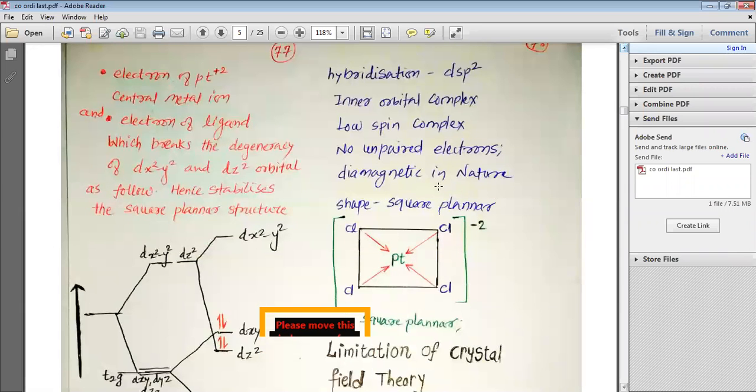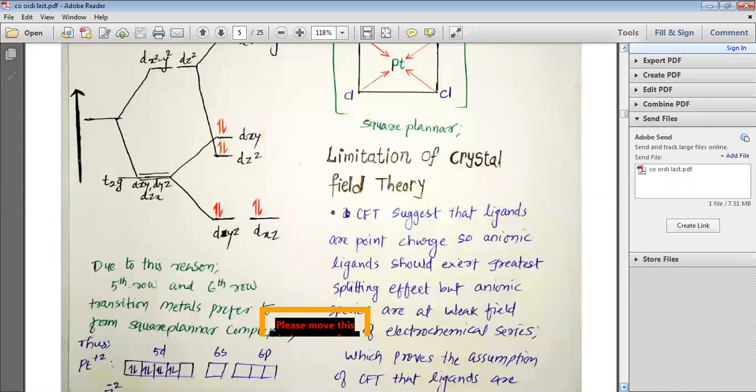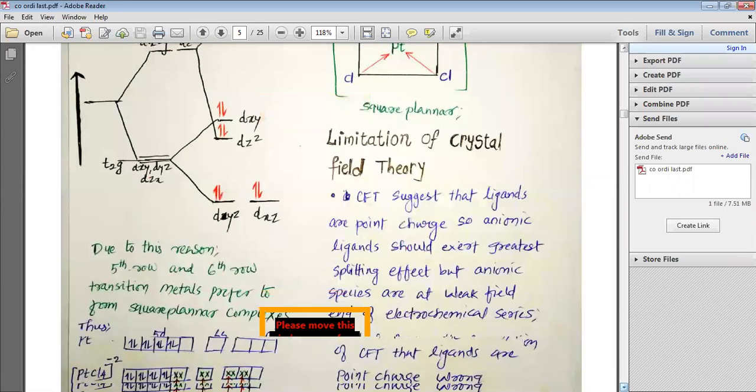You can see on your screen that PtCl4 2 minus becomes a square planar complex. Here the hybridization is dsp2, which is an inner orbital complex. It is a low spin complex because all the electrons have been paired. So the complex does not have any unpaired electrons, and that is why it is diamagnetic in nature. And this is how we can understand the square planar shape of PtCl4 2 minus.